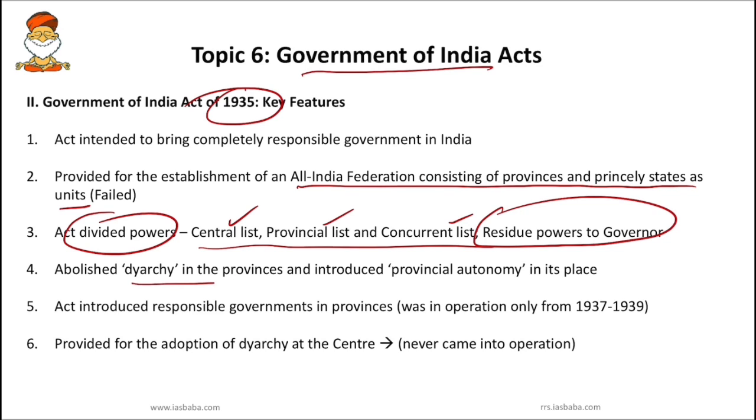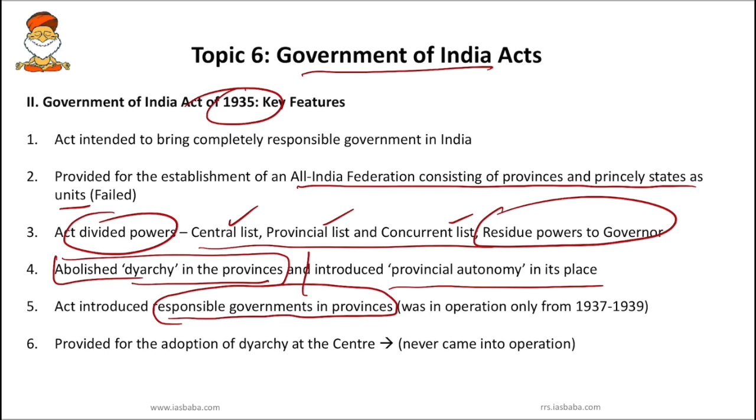So next, this act abolished diarchy in the provinces. So you have to know, one of the recommendations of the Simon Commission was to abolish diarchy. So this Government of India Act 1935 abolished diarchy in the provinces, but it introduced provincial autonomy in its place. And next you have to know this act introduced responsible government in the provinces.